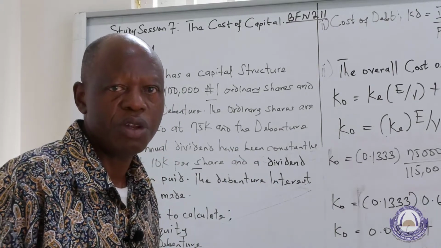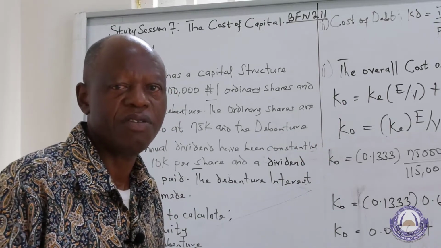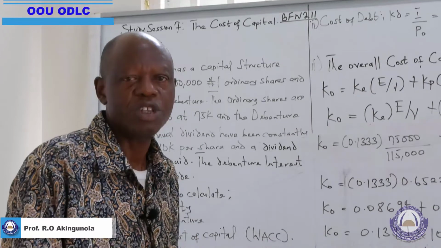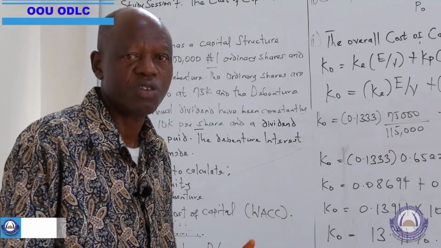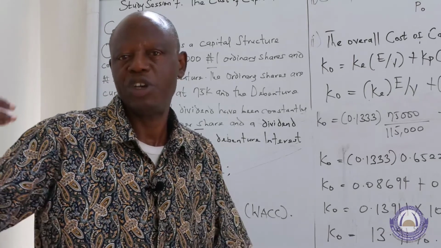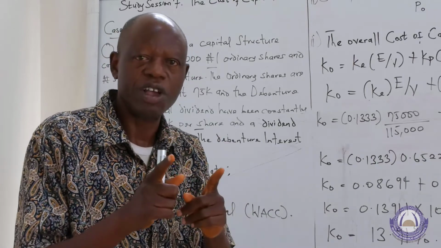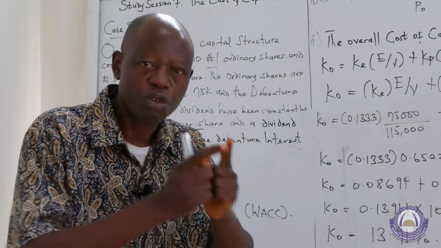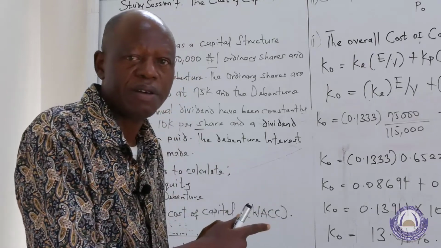it is very simple. All we need to do is to find the proportion of the interest element to the current market value of the debt. That will give us the rate that we are looking for, the cost of debt. And as I explained earlier, what is cost to the company is the return expected by the holder. So it's just different faces of the same coin. What is cost to a company that is making use of that fund to promote its business is the return to the debt holder, right?